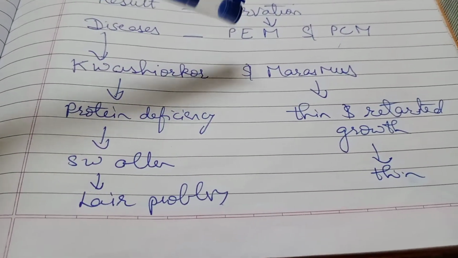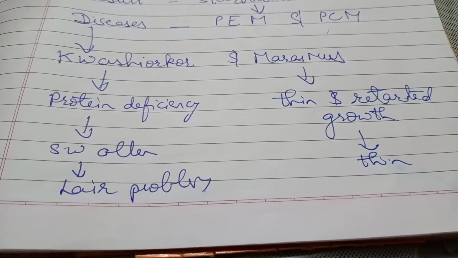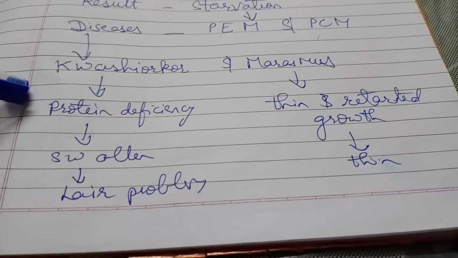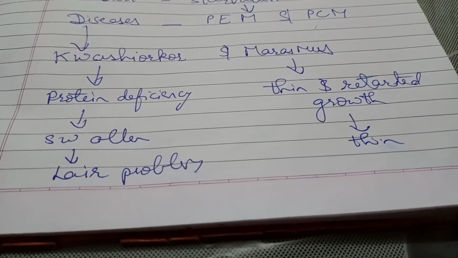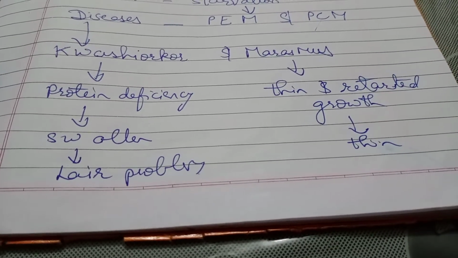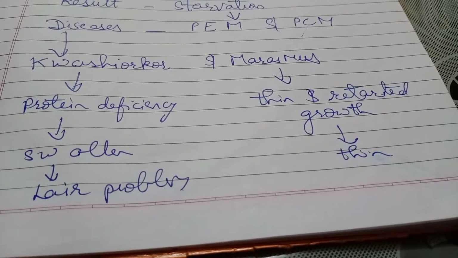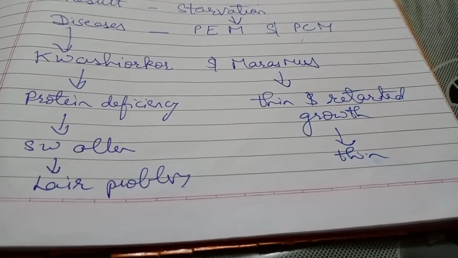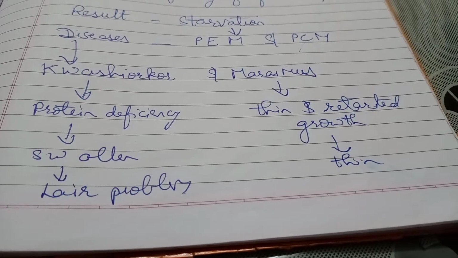Kwashiorkor and marasmus are the diseases which are very common when there is malnutrition, and especially happen when the people don't get food to eat and then they starve. Now in Kwashiorkor disease, what happens here? Symptoms I have written. It is seen mostly in infants, means very small children up to 3 years of age. Their diet does not contain a lot of milk. They don't get milk to drink properly. As a result, there is deficiency of proteins and the mineral calcium. So the growth of the child gets retarded, means they don't grow properly.